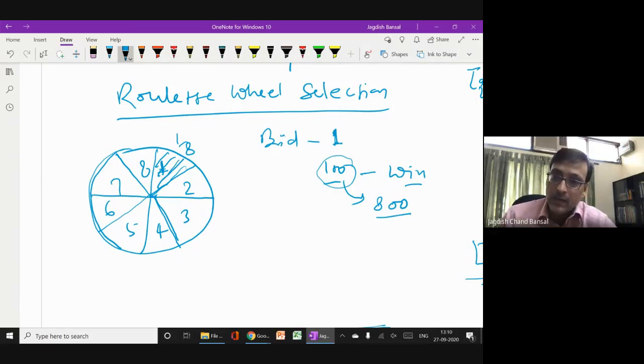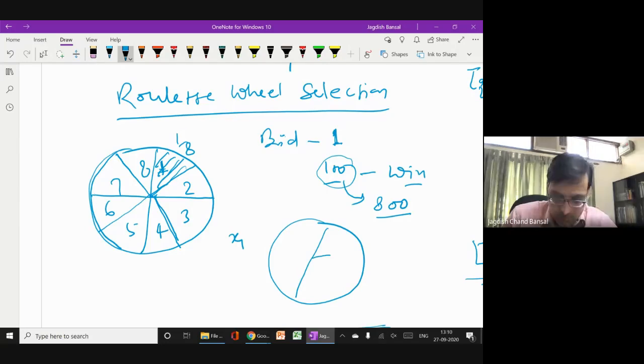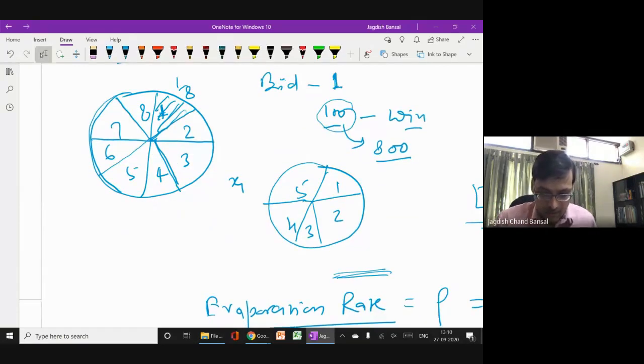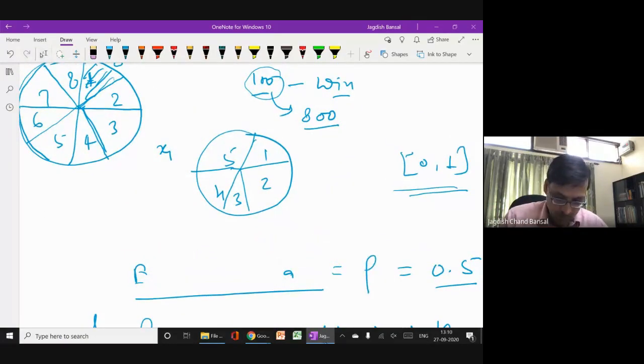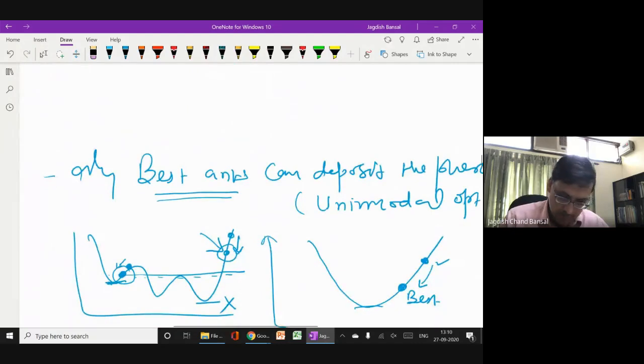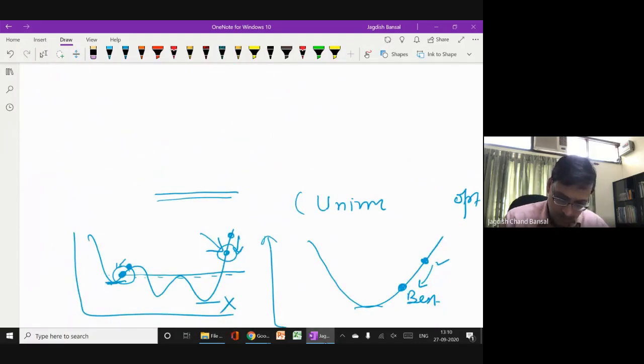Now in our case, for x1, this roulette wheel is divided into 5 parts: 1, 2, 3, 4, 5, all equal, initially equal. Remember, this is for x1, and all parts are equally divided. Let me just make this clear.